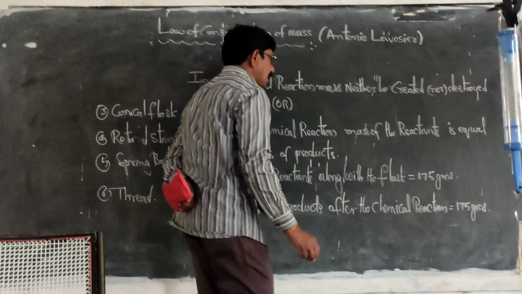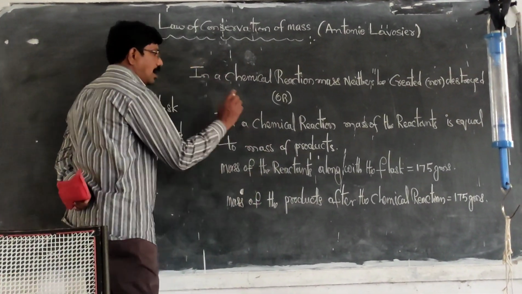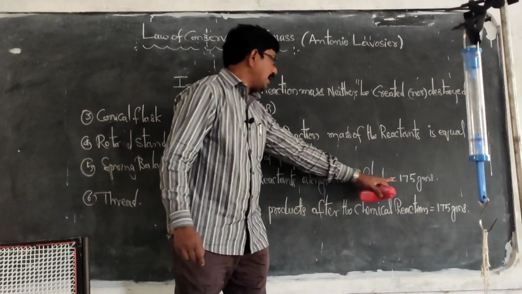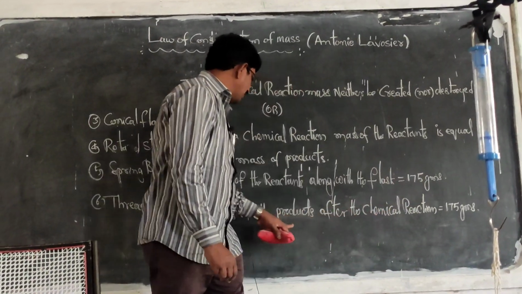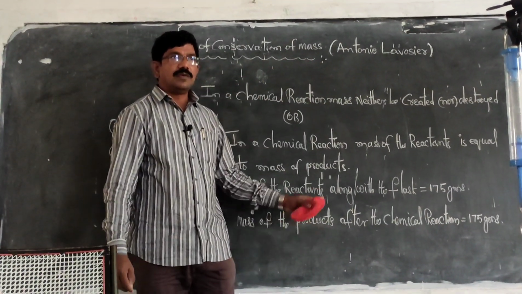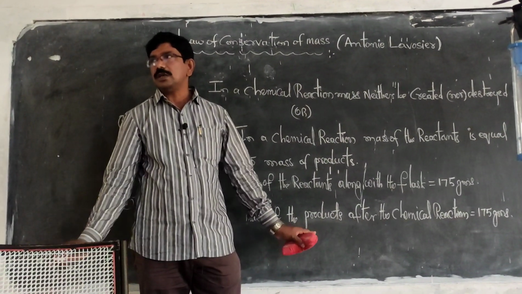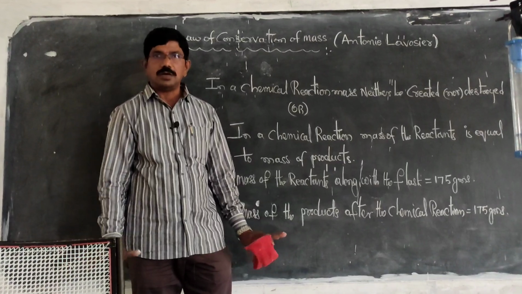So with this we can conclude that in a chemical reaction, mass is neither created nor destroyed. Before the chemical reaction it is 175 grams, and after the chemical reaction also it is 175 grams. With this experiment we conclude that in a chemical reaction, mass is neither created nor destroyed.